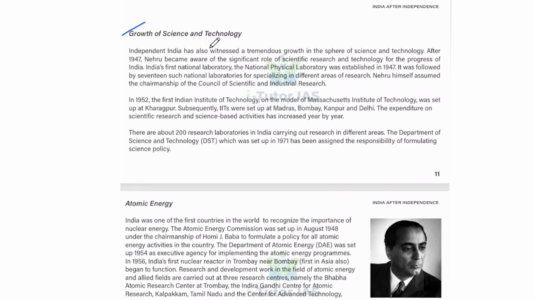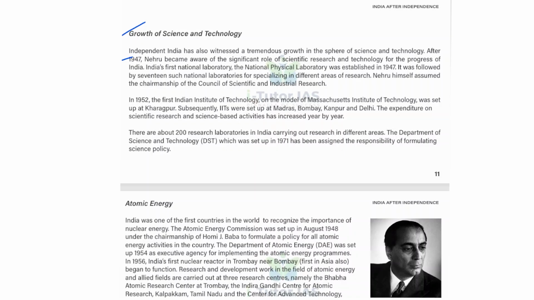Next is growth of science and technology. Independent India has also witnessed a tremendous growth in the sphere of science and technology. After 1947, Nehru became aware of the significant role of scientific research and technology for the progress of India. India's first national laboratory, the National Physical Laboratory, was established in 1947. It was followed by 17 such national laboratories specializing in different areas of research.